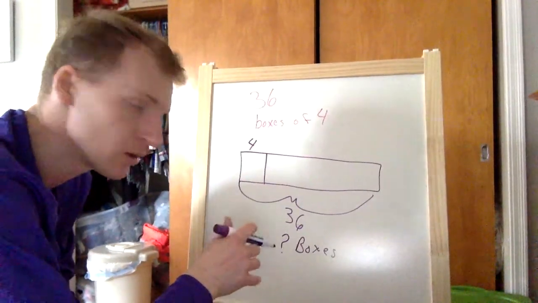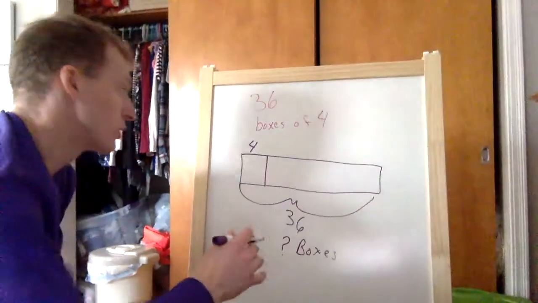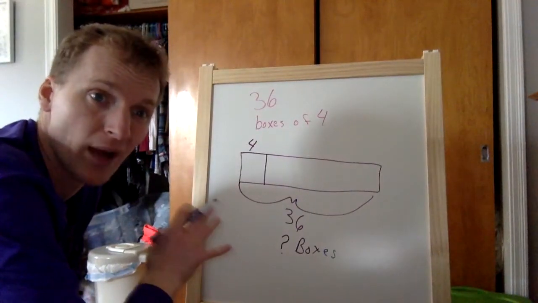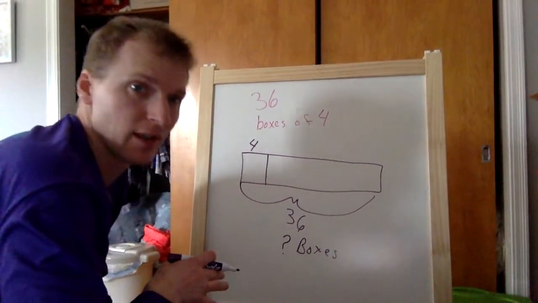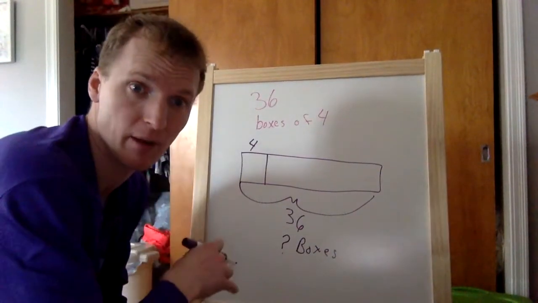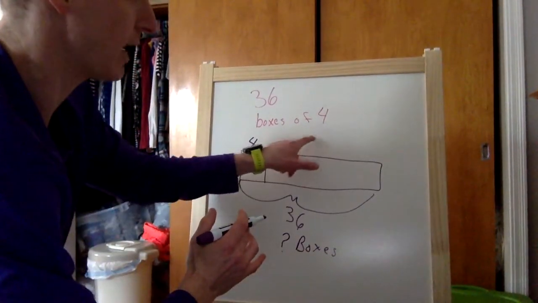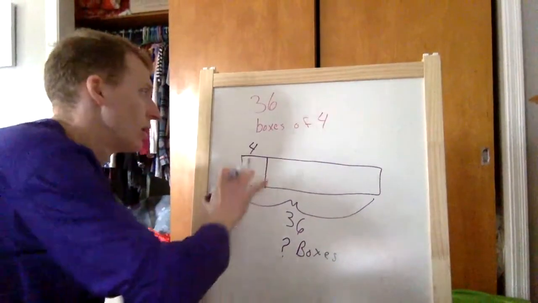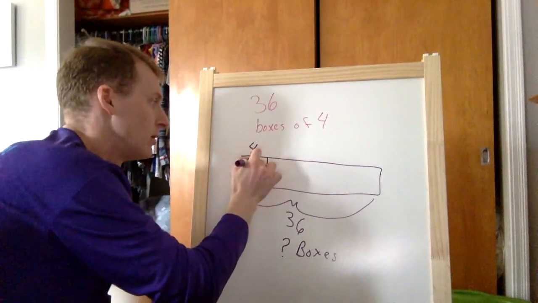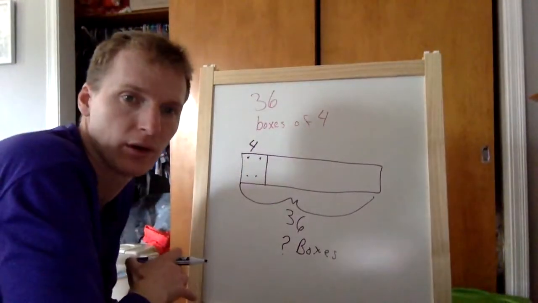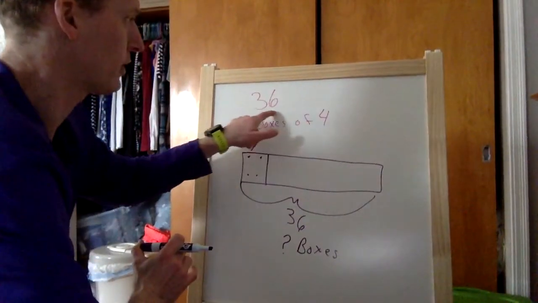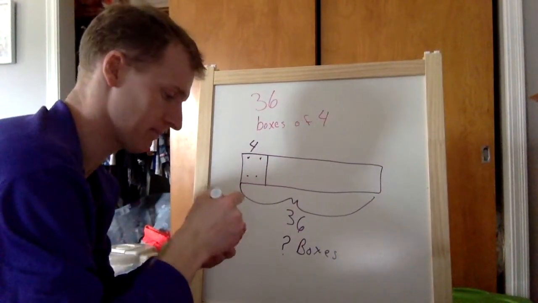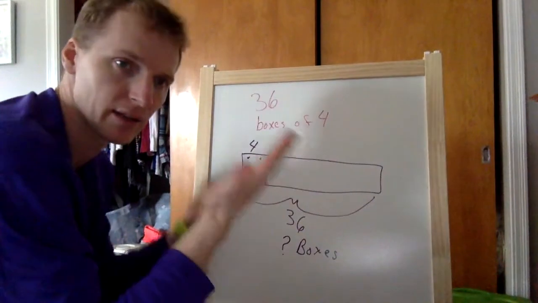So you can do it with your hands. You can memorize it in your head. You can write down lines for each one, and then it will show you. But I'll show you what happens if you do it that way. First, let's do it the way that they want us to do. They want us to literally count by 4s. You can use your fingers. You could use a line and write down every set of 4 like hash marks and then count them all up. So we know that there are 4 in each box. We need 36 muffins, and it's going to tell us how many boxes we have to buy. So let's begin. When I hit 36, then it'll tell us how many.